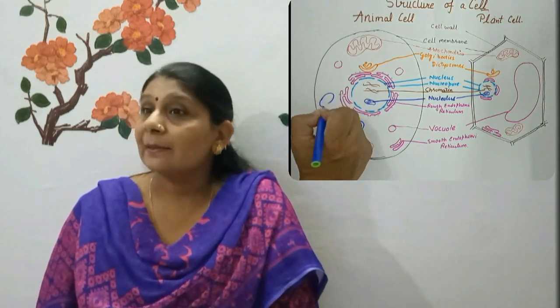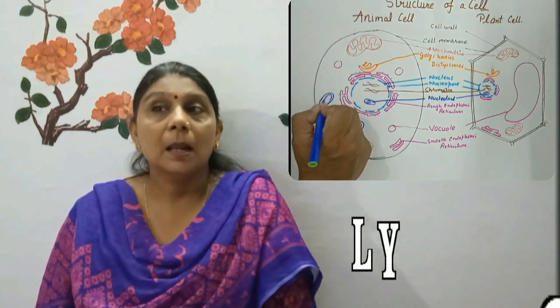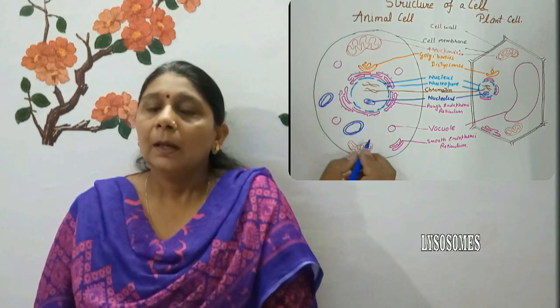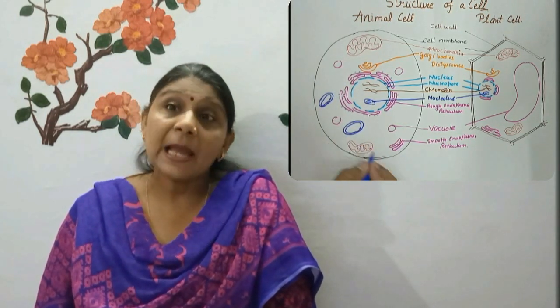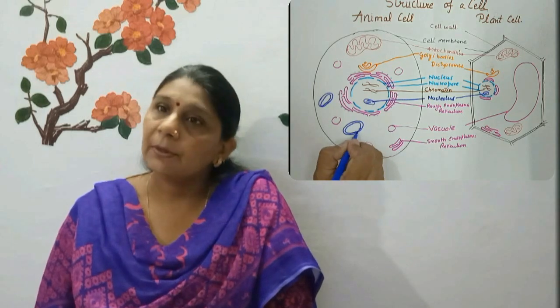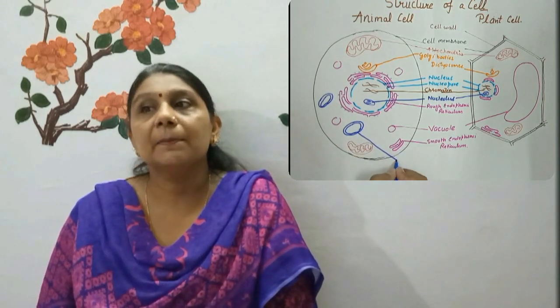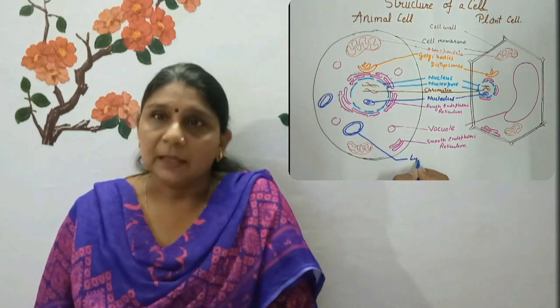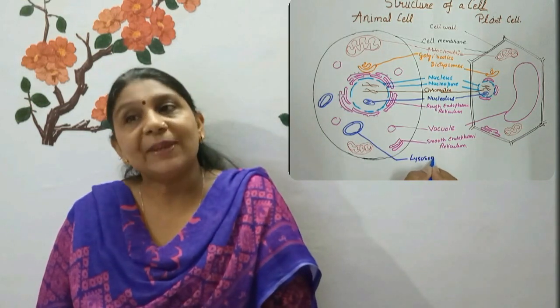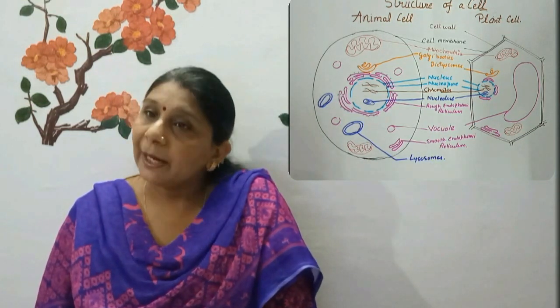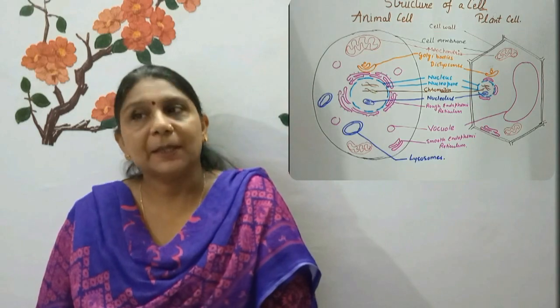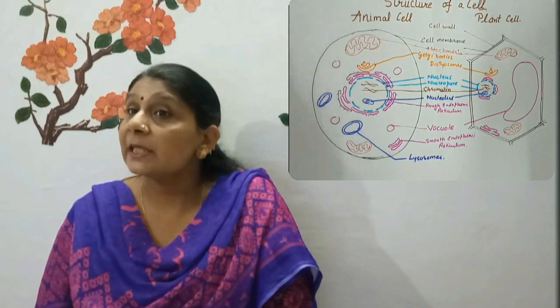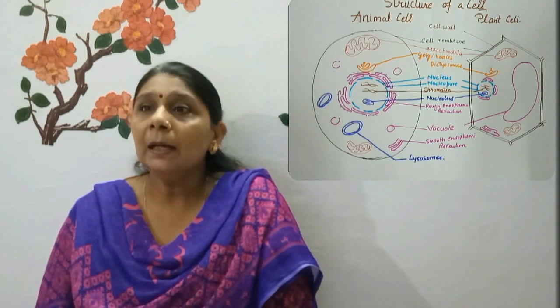Now the next important organelle is lysosome. Lysosomes are sac-like structures surrounded by single layered membranes. They contain powerful digestive enzymes that can break down all organic material. It acts as a mini digestive system within the cell.